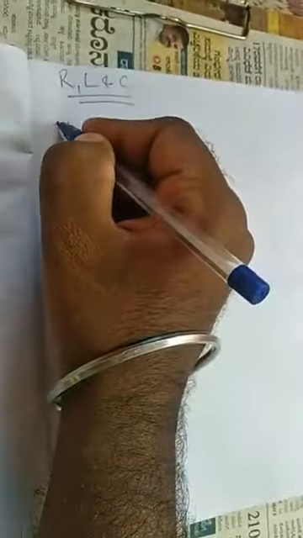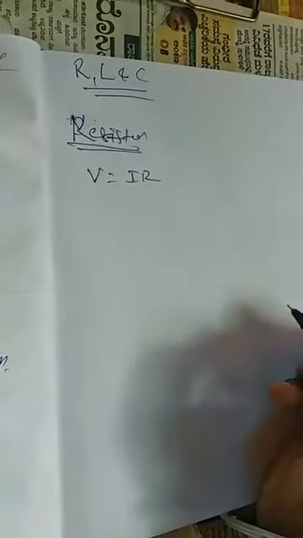What is the voltage formula and what is the current formula? So voltage for resistor, we'll write the voltage equation: V is equal to I into R.